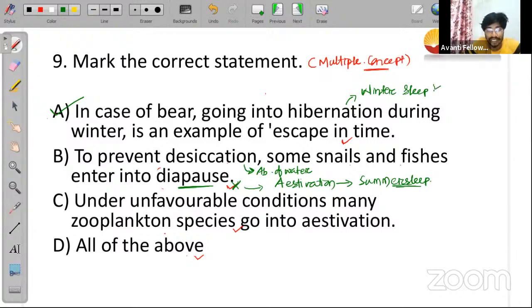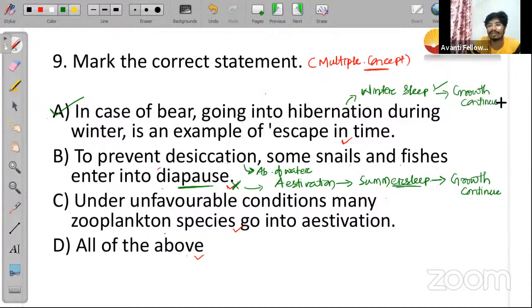Hibernation will be called your winter sleep, estivation will be called your summer sleep. And in hibernation and estivation, growth will continue. इनके केस में hibernation and estivation में कोई भी organism जाता है, in that case growth continue रहेगा. No stoppage in the growth, no pause in the growth. Here also the growth of the organism will be continuing.